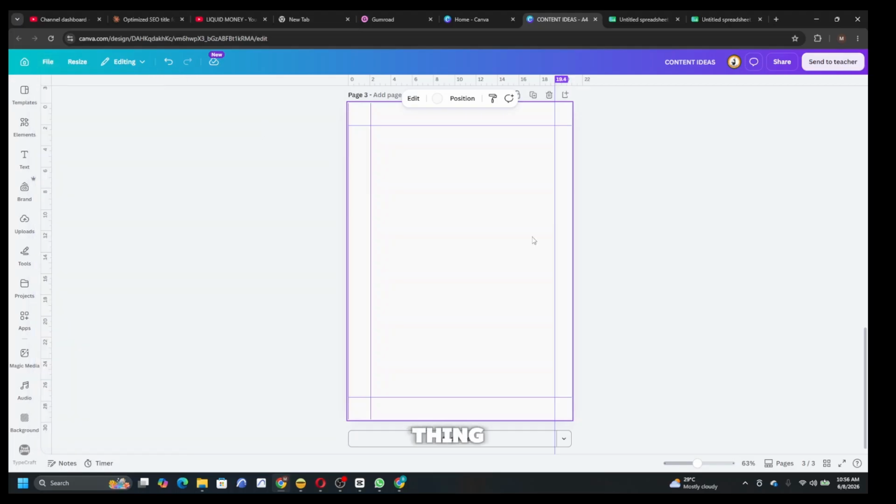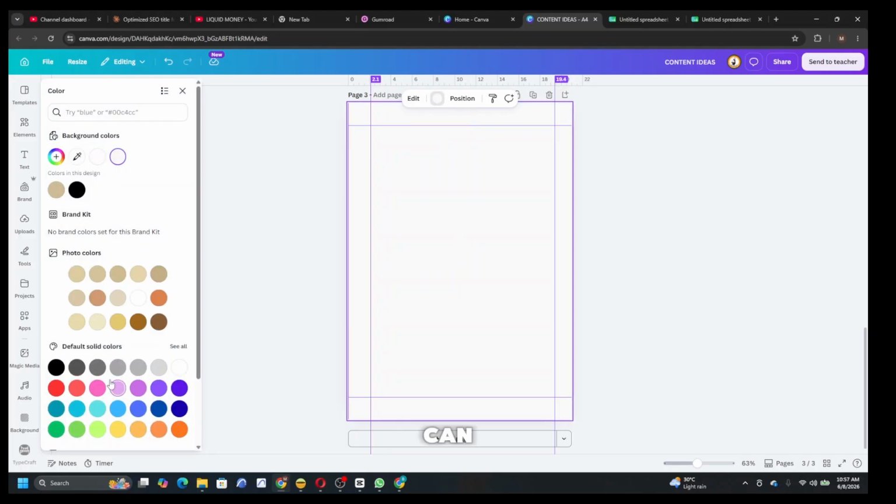Okay, the next thing I'm going to show you before we start: in case you want to do your project and you don't like the white background, you want to use another background, click anywhere around this project. Understand? It will pop out this for you. What you have to do is just click there. As you can see, it will bring different colors that you can choose and design your project.